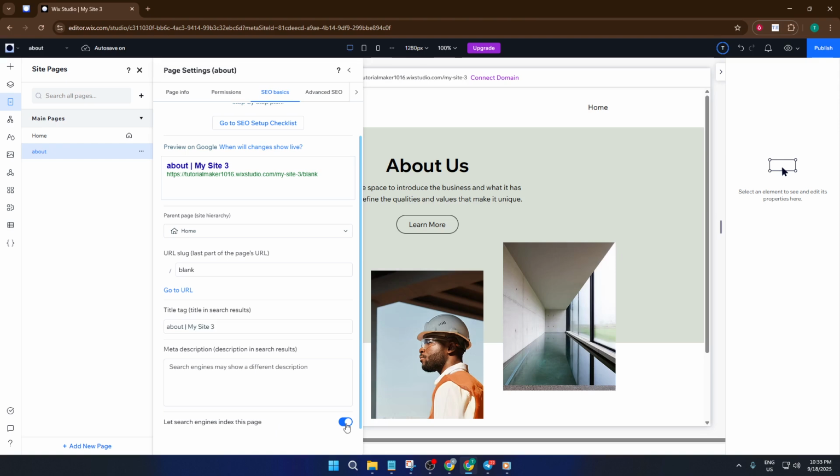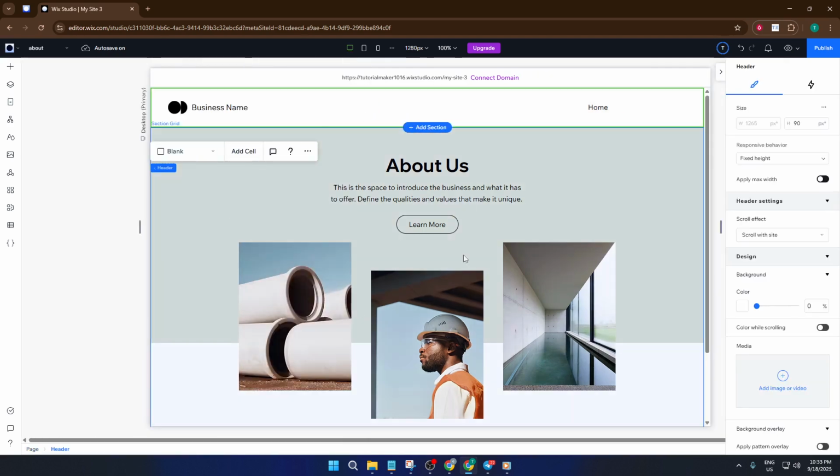What this does is tell Google and other search engines, hey, ignore this page, don't show it in search results. Think of it like hanging a little Do Not Disturb sign on the door. Just a heads up, it might take a bit for search engines to catch up, but this step makes your page much more private. And that's it. With these steps, your chosen page won't show up in your site's menu, and search engines will skip over it, making it much less likely for accidental visitors to stumble upon it.